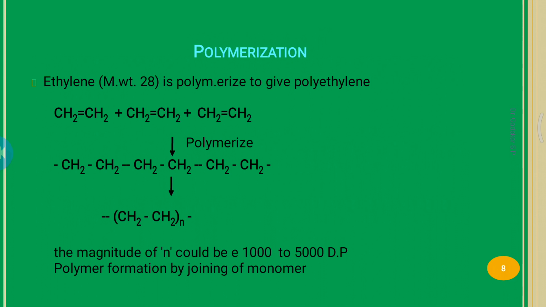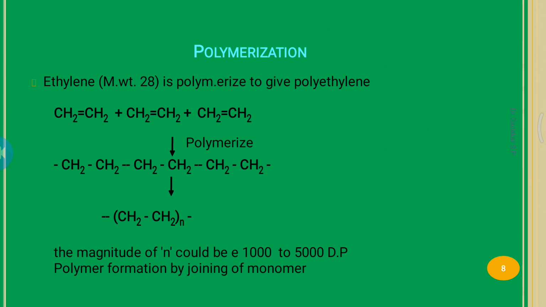In this reaction, CH2=CH2 is the monomeric unit. A number of monomers are polymerized to form CH2-CH2-CH2-CH2, and lastly (CH2-CH2) n times. This is the polymer.